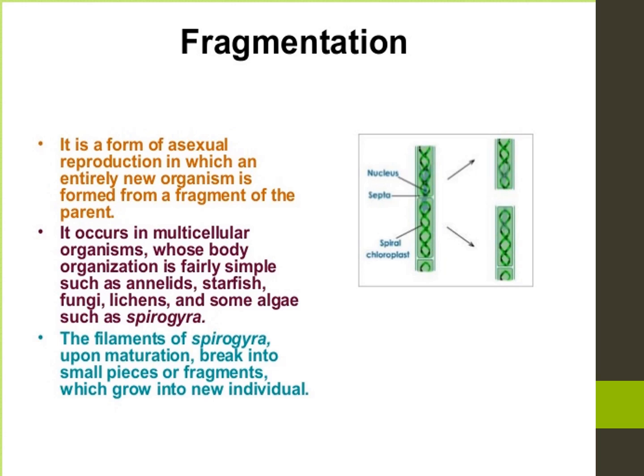See the picture, Spirogyra. Yes, the nucleus is also there, and the spiral chloroplast. That one nucleus inside, the cytoplasm will divide and make a new one. After that, a new one will form.